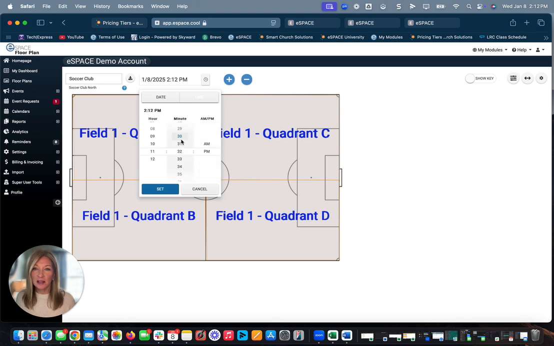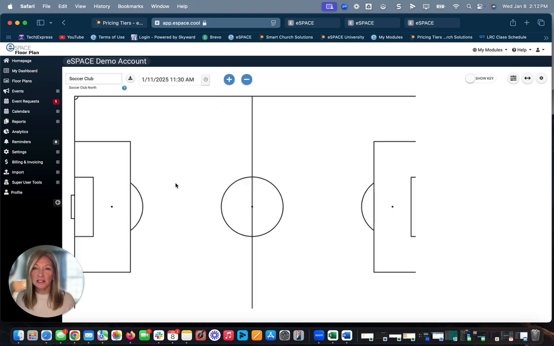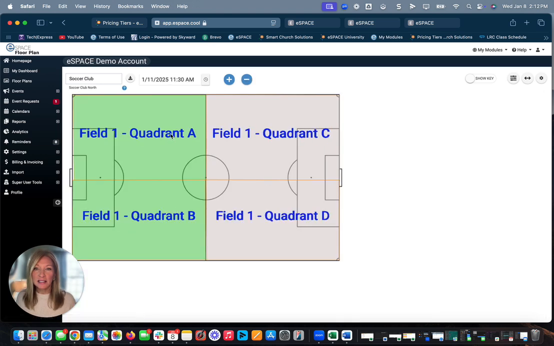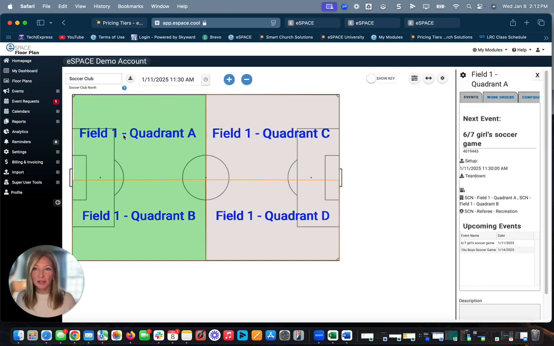Maybe let's choose like 11:30 on Saturday. I'm going to set that, and I can easily see there's already games happening. The green sections are going to represent games that are already in play. I can see what is happening at that time, but I can also see that quadrants C and D are open.